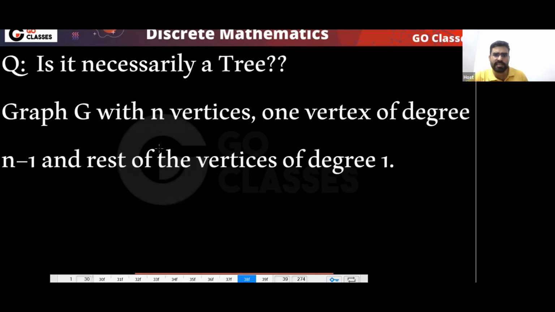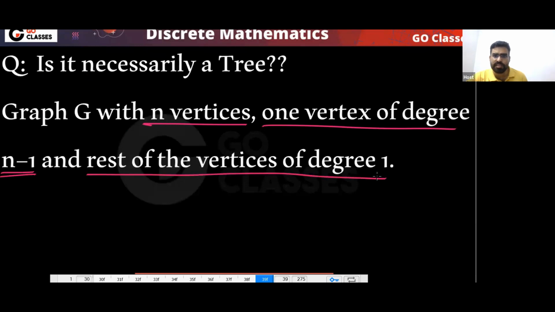Is it necessarily a tree? This question: graph G with n vertices, one vertex of degree n minus 1, and the rest of the vertices of degree 1. Is this necessarily a tree? You have a graph with n vertices, one vertex has degree n minus 1. Let's assume this vertex is A. And the rest of the vertices have degree 1.